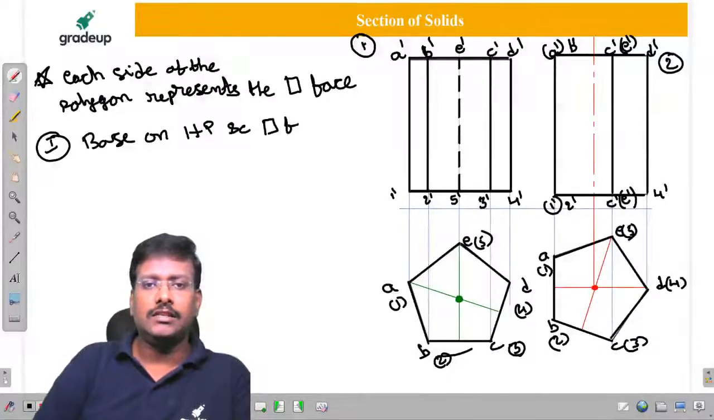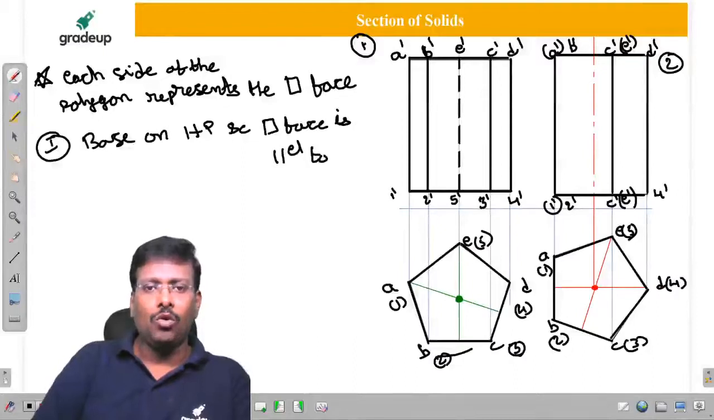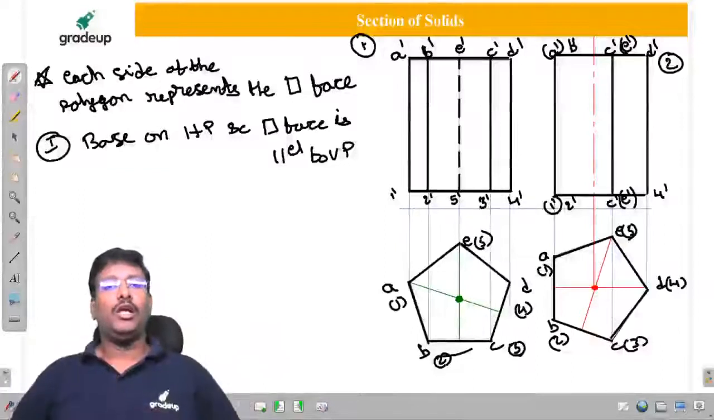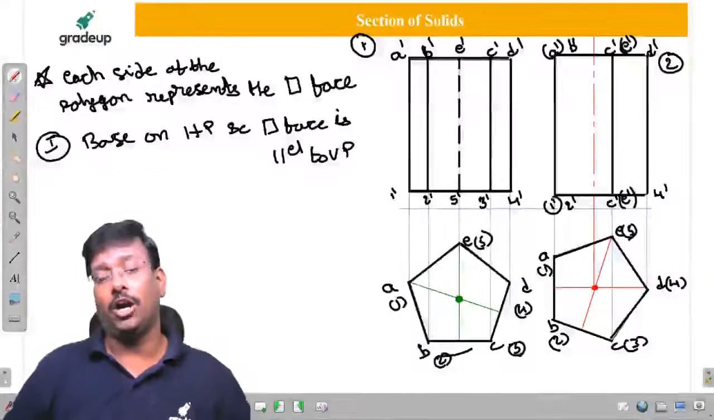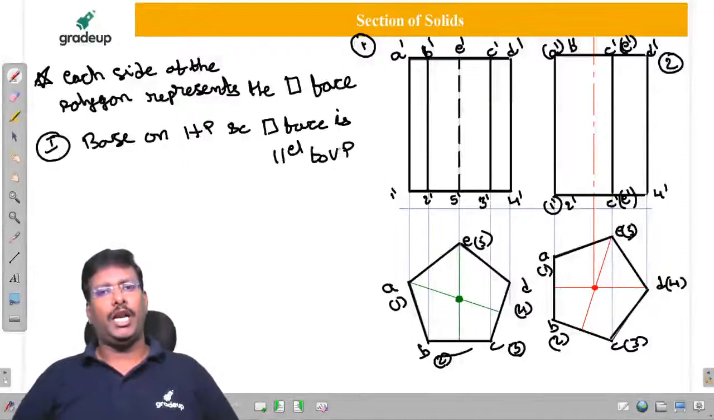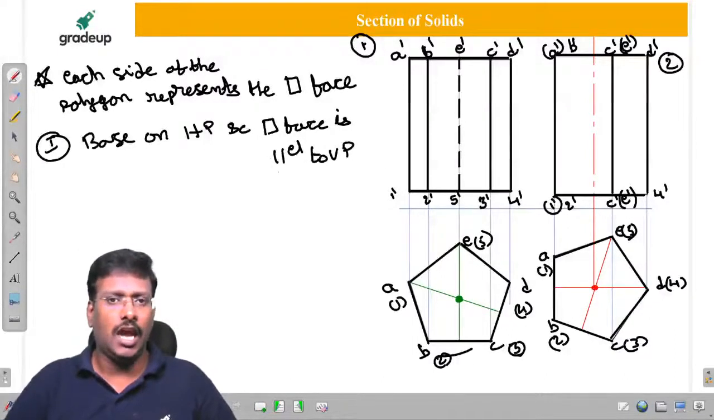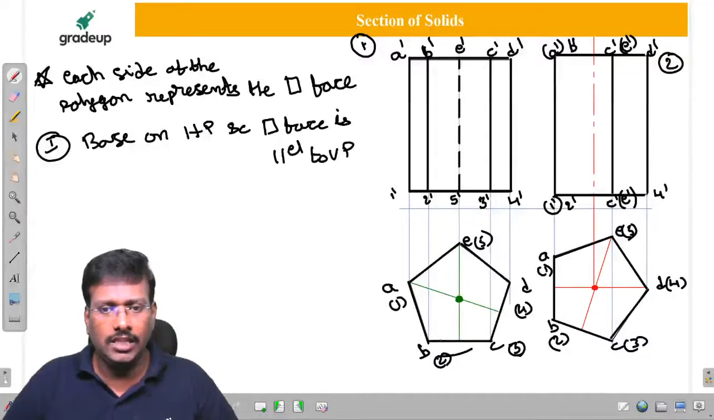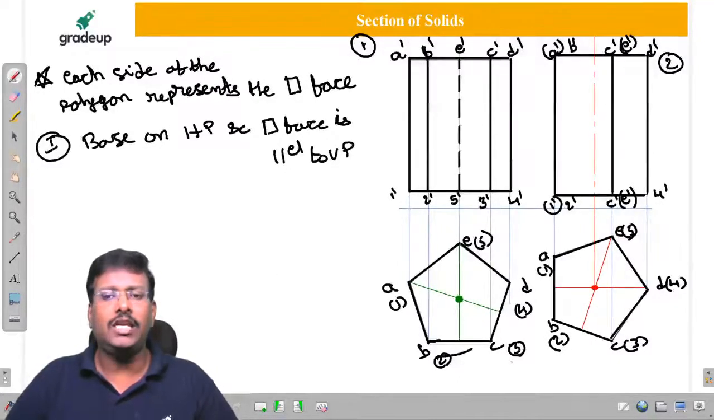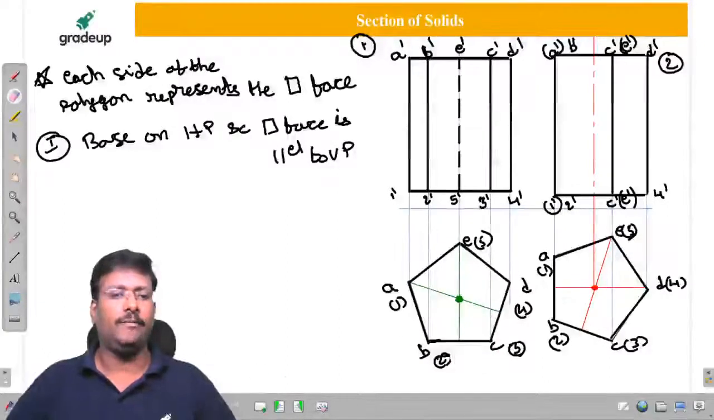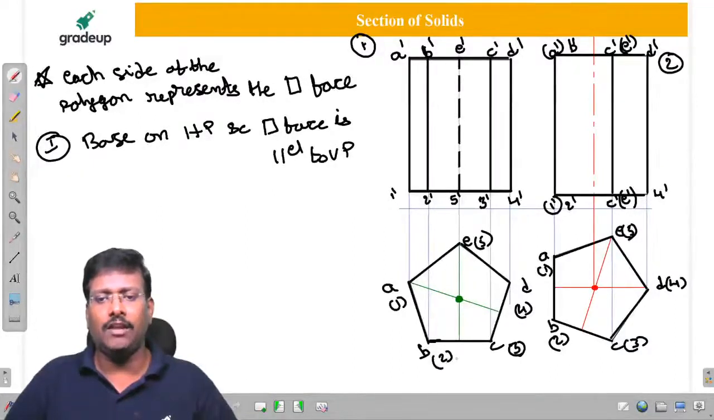rectangular face is parallel to VP, based on HP. That's why I'm getting it in the top view. Rectangular face means one side of the polygon. Therefore, one side of the polygon is going to be considered as a line. So here this line BC, here BC23 is parallel to the XY line. Therefore, the rectangular face is parallel.